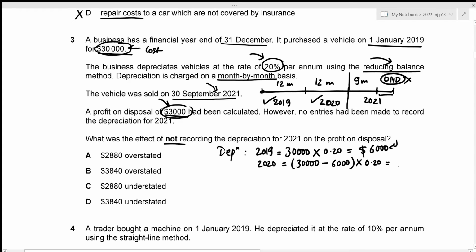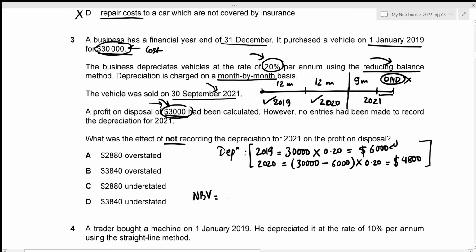And this gives our depreciation charge for 2020 to have the value of 4,800. And remember that only the depreciation for these 2 years were charged in order to figure out the profit on disposal of 30,000, right? So we should be figuring out our net book value corresponding to these accumulated depreciation. So the net book value is just the difference between cost and accumulated depreciation, which in this case will be the depreciation for the year 2019 and 2020.